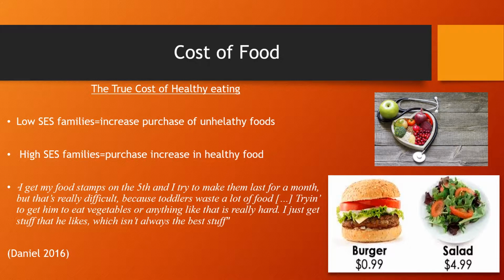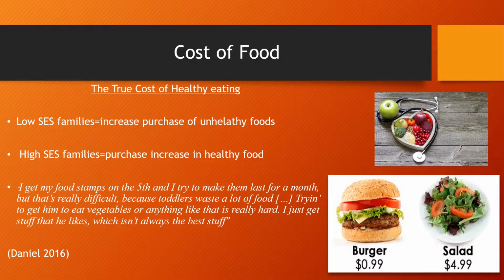Many low-income families purchase these types of foods for their children because they wanted to reduce the amount of waste. Most families with low SES incomes usually receive SNAP benefits, and because of that, they get a certain amount and have to make that whole amount stretch for a whole month. So they have to make sure that they buy food that could last them maybe a whole month, maybe a couple weeks, depending on what they want. That way it doesn't rot out and they don't have to throw it away.